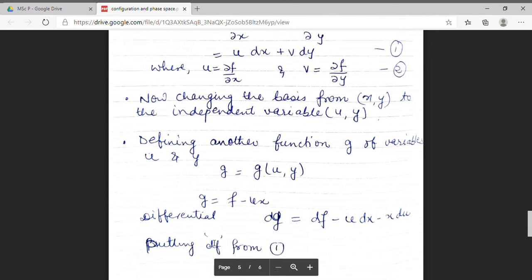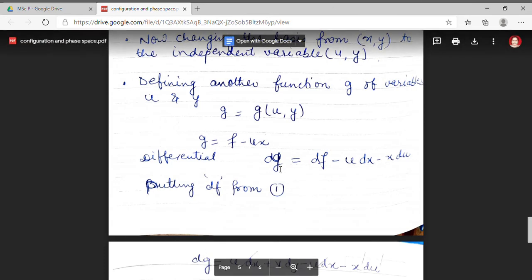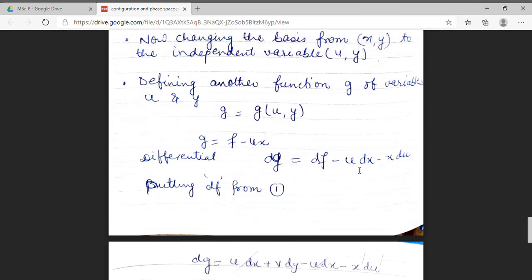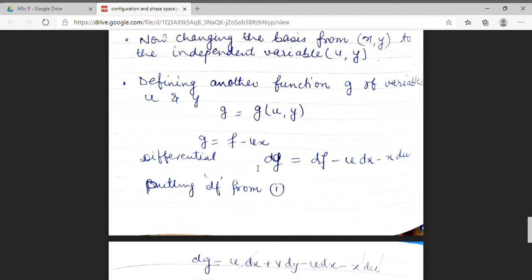So I can define my differential dg as df minus u dx minus x du. This I have defined from the definition of G. I will define dg from its dependence.